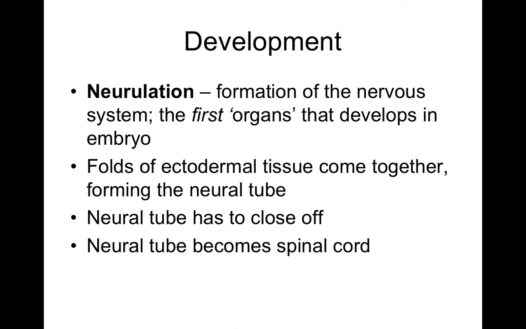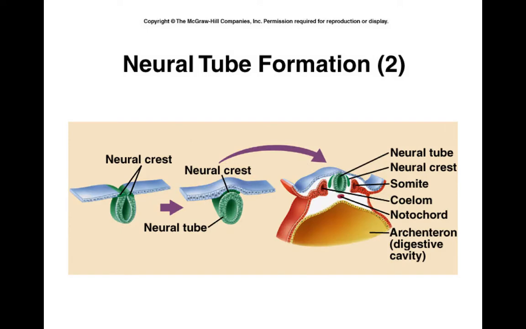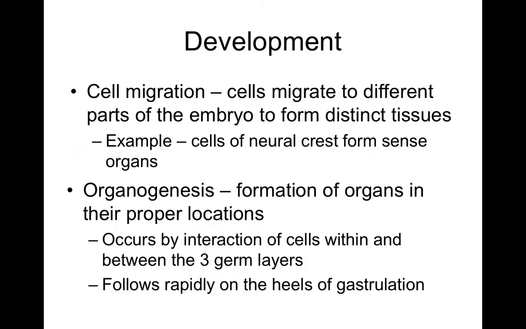Neurulation is the formation of the nervous system. The first organs that develop in the embryo, the folds of ectodermal tissue come together, forming the neural tube. The neural tube has to close off, and the neural tube becomes part of the spinal cord. So the neural tube formation is what forms next, and we get the plates and everything here that form these neural or nerves or neurons. And then what happens is it creates the fold over. We get the neural tube being formed.